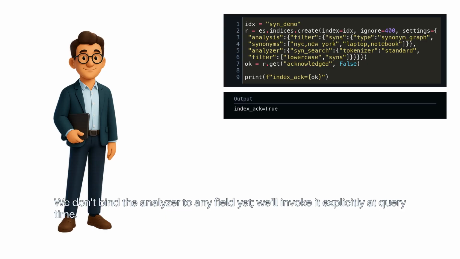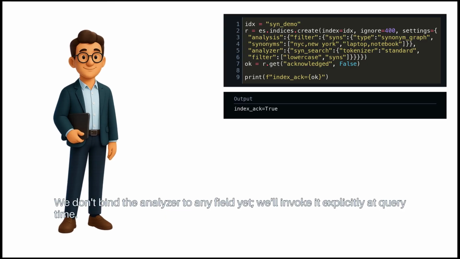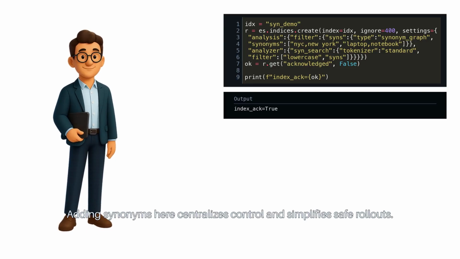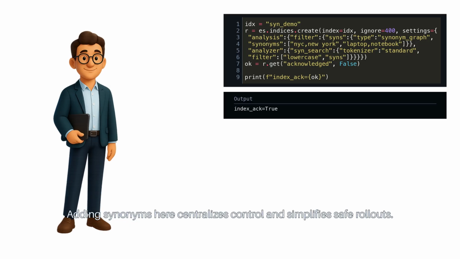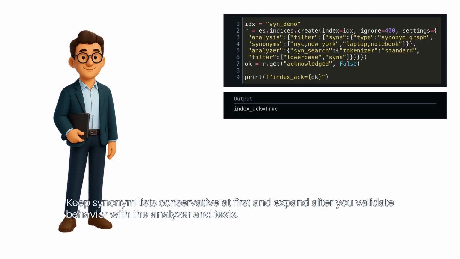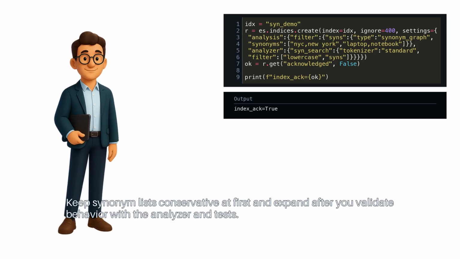We don't bind the analyzer to any field yet. We'll invoke it explicitly at query time. Adding synonyms here centralizes control and simplifies safe rollouts. Keep synonym lists conservative at first and expand after you validate behavior with the analyzer and tests.